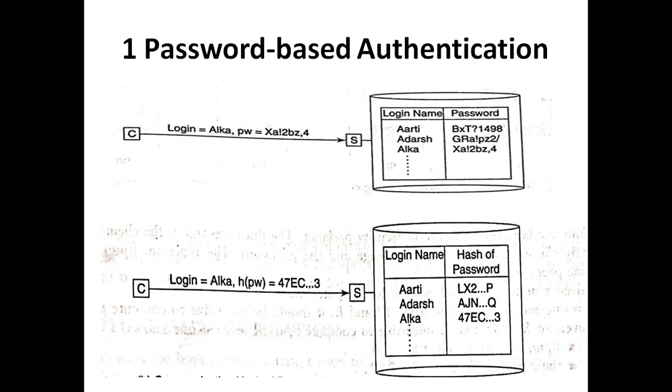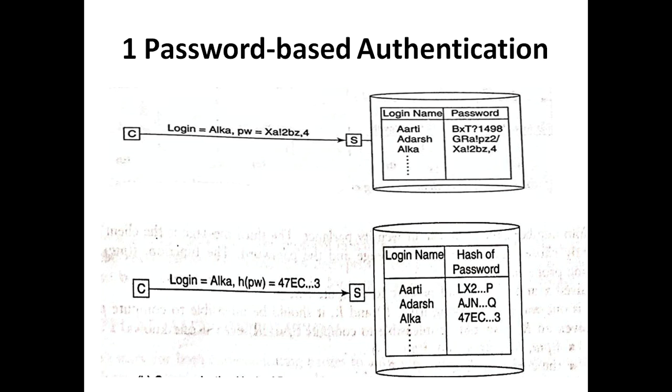on the transmission line. Here another problem that can arise is that an attacker could snoop on the communication between Alka and the server and obtain the hash of the password. He can at a later time replay it to the server, thus impersonating Alka.